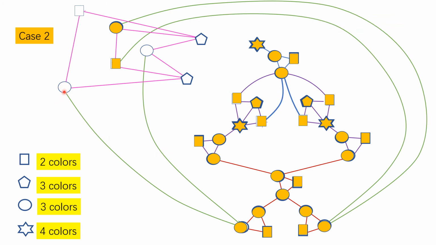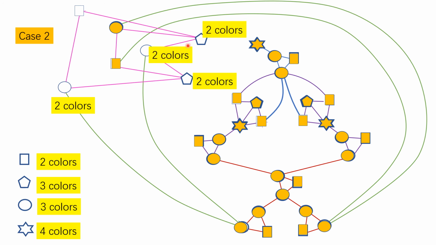So look at this vertex. Originally it has 3 colors in the list, but it has a colored neighbor. So you have to remove the color of its neighbor from the list. So this vertex has 2 remaining colors. And similarly, this has 2 remaining colors because there are 3 colors in the list, but there's 1 colored neighbor. And similarly for this one, and this one. This one originally has 2 colors. So this is a 5-cycle, and each has 2 permissible colors.